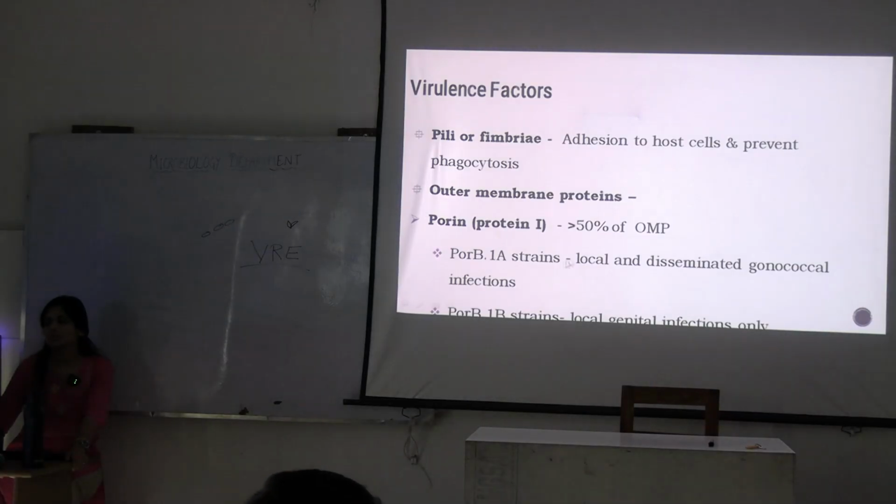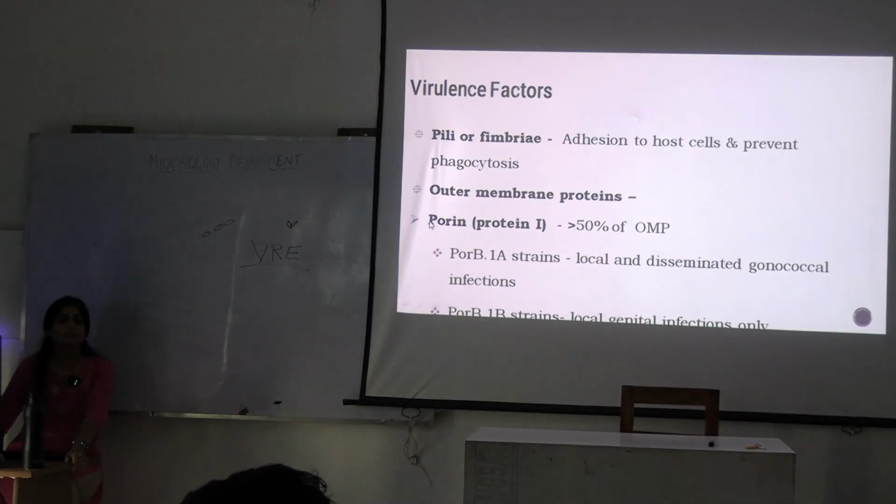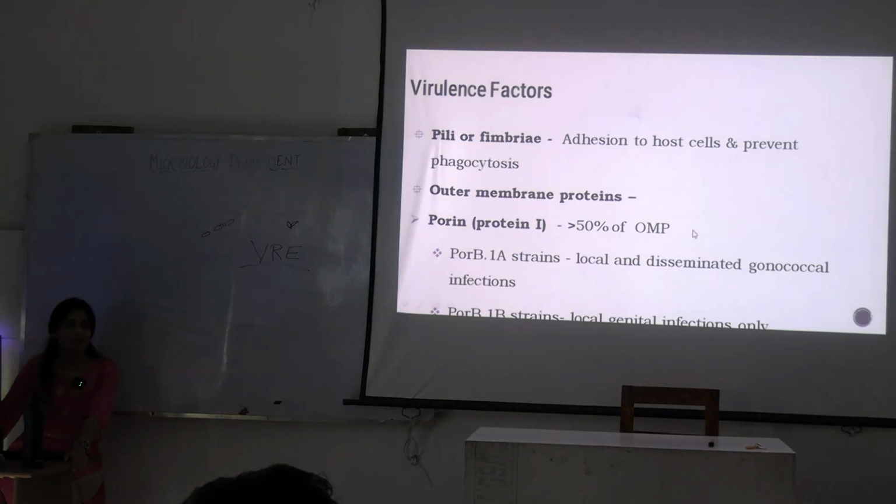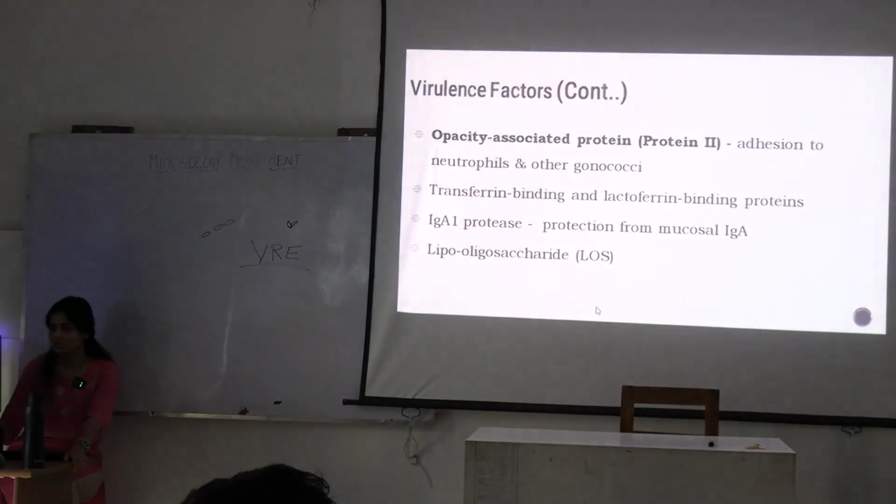Then there are outer membrane proteins which help with local or disseminated infections. So porin protein B1A strains are seen in disseminated gonococcal infections, and 1B strains are seen in local genital infections.